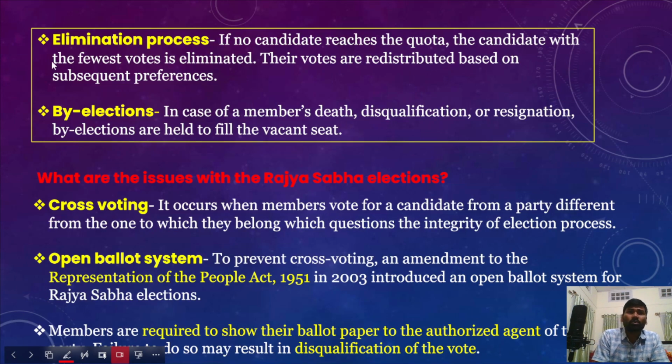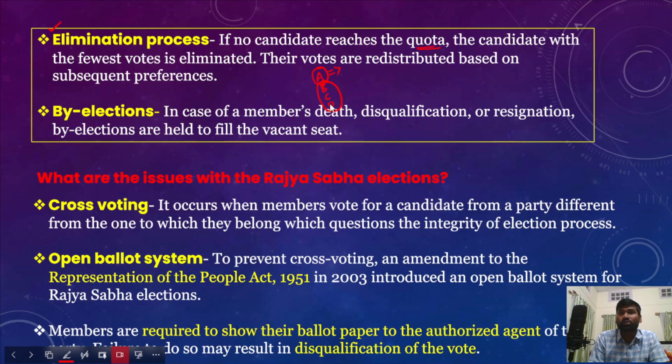Now in the Rajya Sabha elections, there is also an elimination process, because as I have already told you, earlier a candidate was given a choice between A, B, C, D. So now only one candidate would stand elected and the rest of them would be eliminated. If no candidate reaches the quota, because every candidate must secure a quota of votes to get elected.